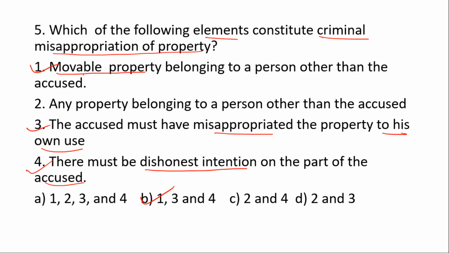Notice one thing here: statements 1 and 2 say almost the same thing, that is movable property belonging to a person other than the accused and any property belonging to a person other than the accused. Here one says movable property and the other says any property. Any property would include both movable and immovable, but criminal misappropriation of property must be movable property.